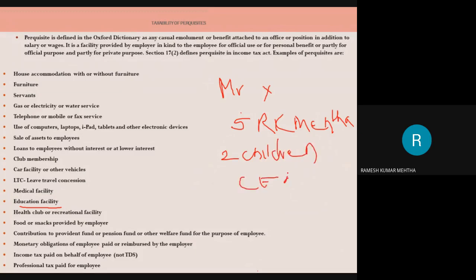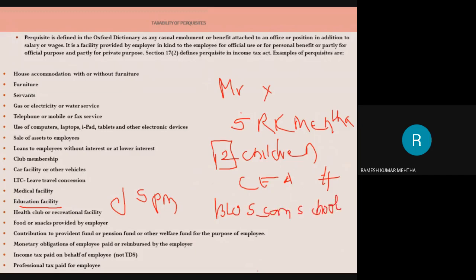But the owner, the JSPM, tells him to ask his two children to go and take admission in Blossom School. So this is the perquisite provided by the employer to the employee in the form of educational facility. Here he is either charging a nominal amount of fees or he is charging free. Go there free and get your children educated.